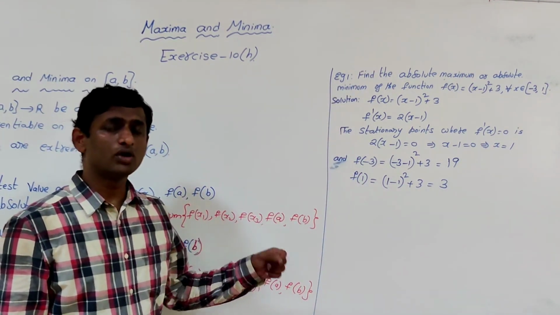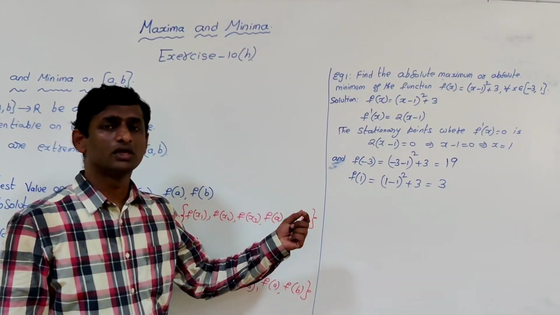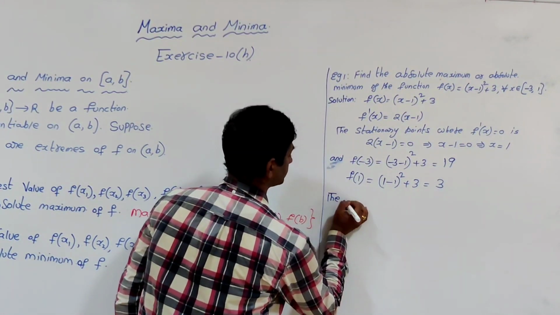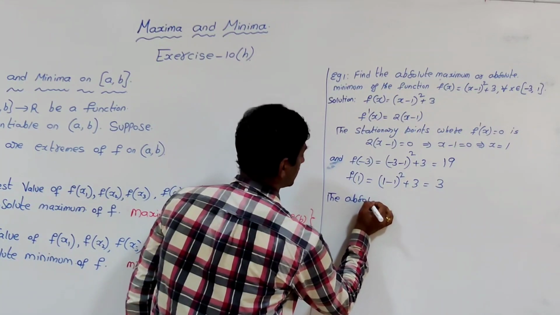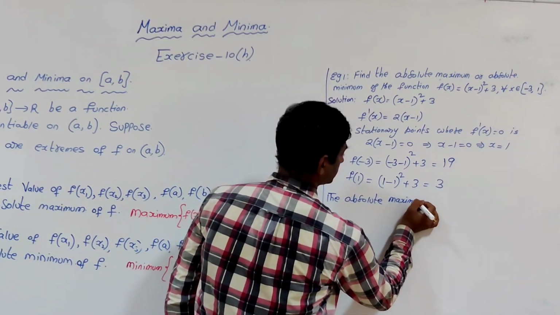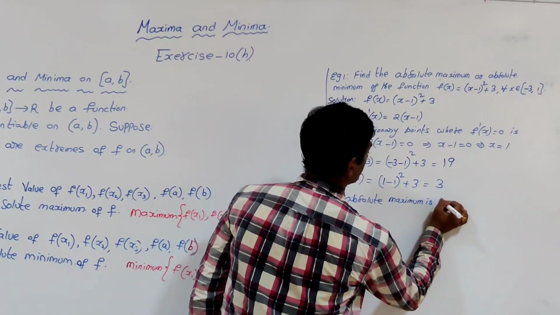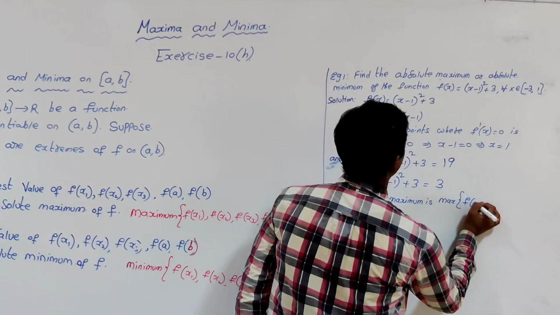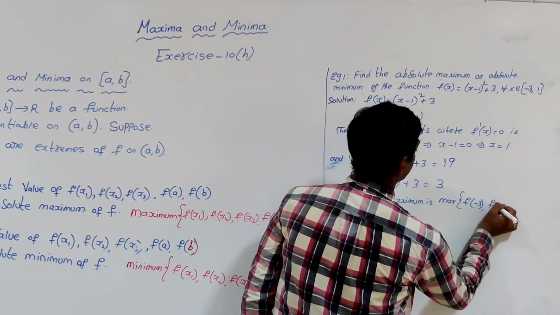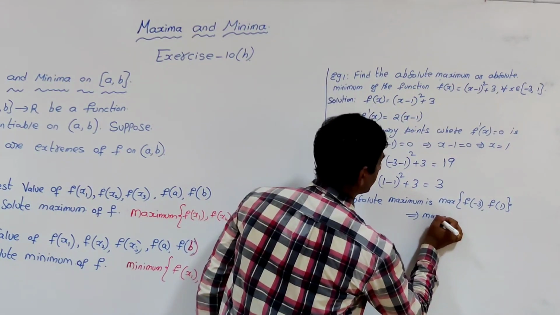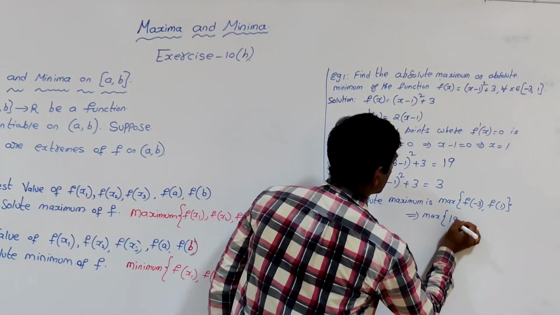Now, in order to find the absolute maximum, the absolute maximum is the maximum of the endpoints f of minus 3, f of 1, that is the maximum of 19 comma 3.